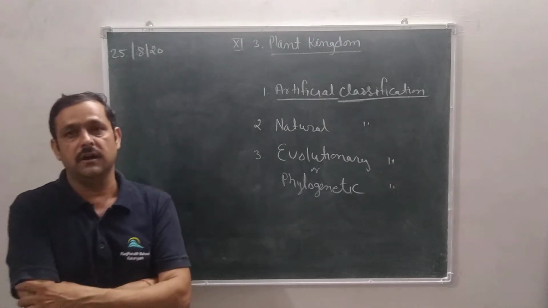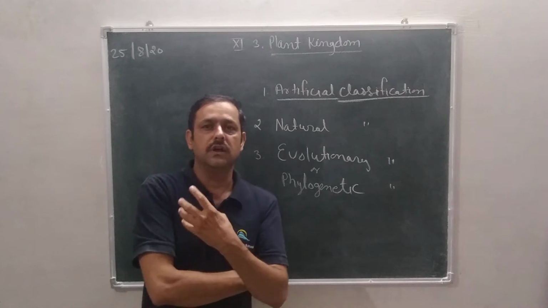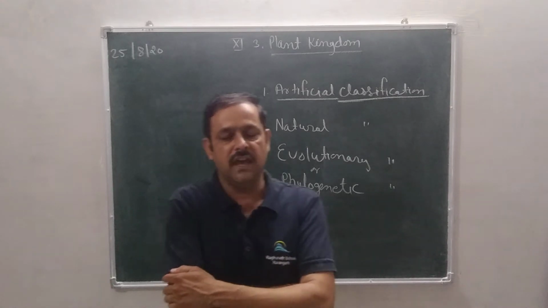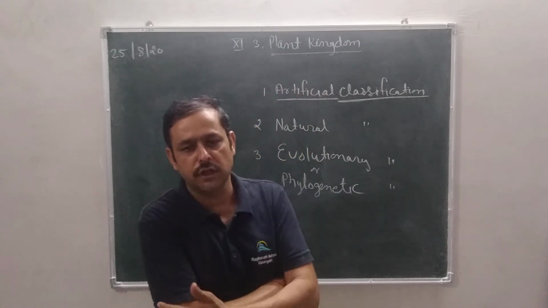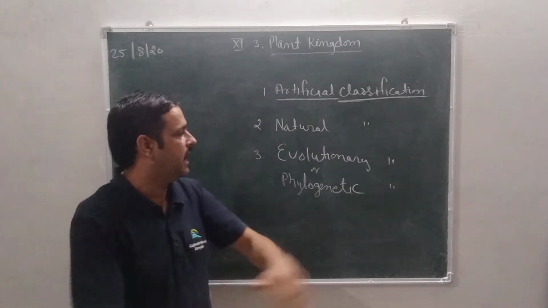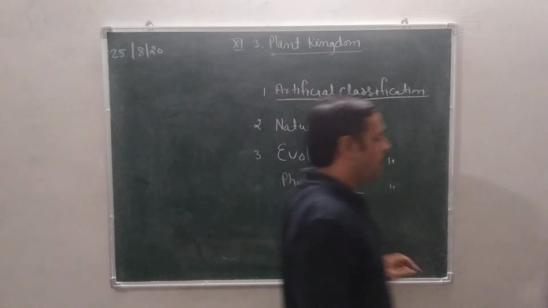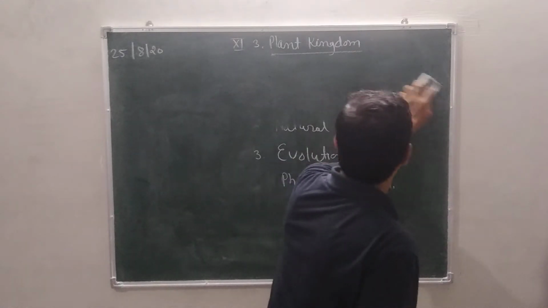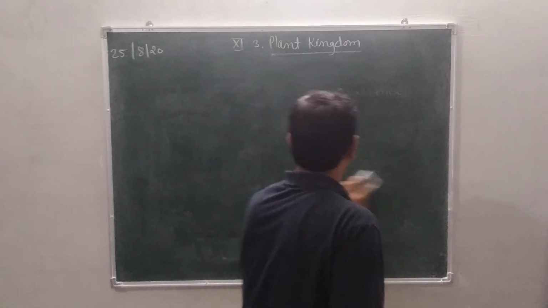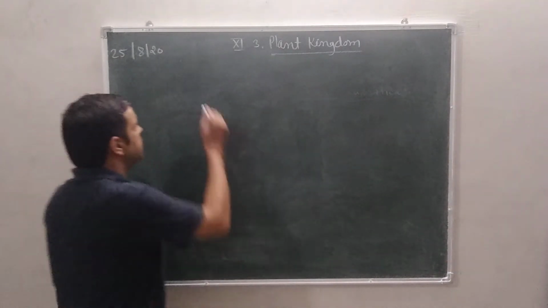And another word is chemotaxonomy. Whenever we find particular chemicals in a cell, then it is called chemotaxonomy. So cytotaxonomy, chemotaxonomy and numerical taxonomy are included in the phylogenetic classification. Now our topic is algae. First of all we study algae, then bryophyta, then pteridophyta, gymnosperm and angiosperm.